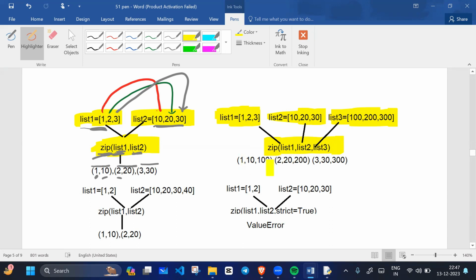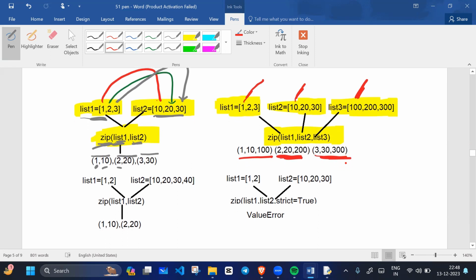So what will it return? It will take the first value of list one, the first value of list two, and the first value of list three. So it will return a tuple containing three elements.